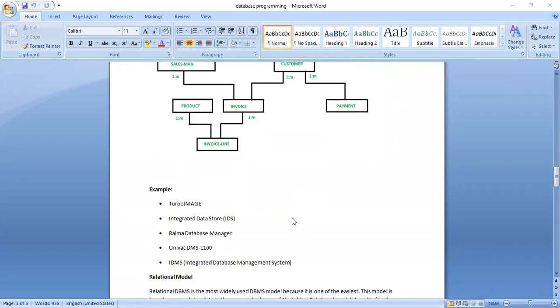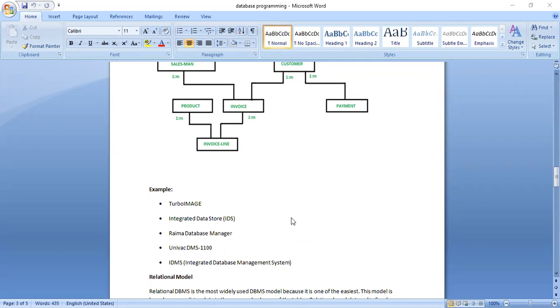Which DBMS softwares in real life use this particular network data model? You see Turbo Image, IDS (Integrated Data Store), RAMA Database Manager, Univac DMS 1100, and IDMS (Integrated Database Management System).